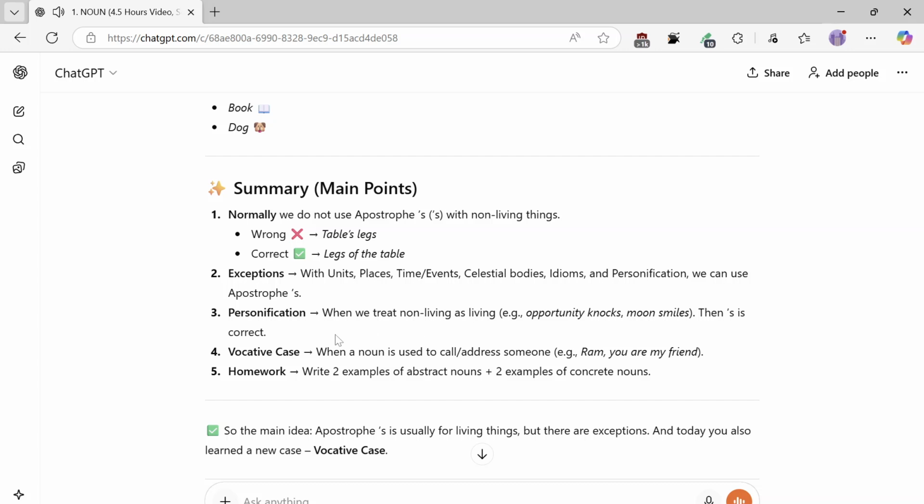4. Vocative case, when a noun is used to call or address someone, e.g. Ram, you are my friend. 5. Homework. Write 2 examples of abstract nouns and 2 examples of concrete nouns. So the main idea: apostrophes are usually for living things, but there are exceptions. And today you also learned a new case, the vocative case.